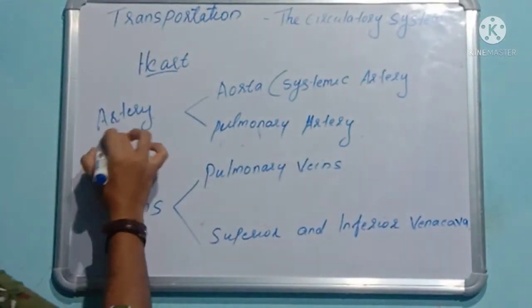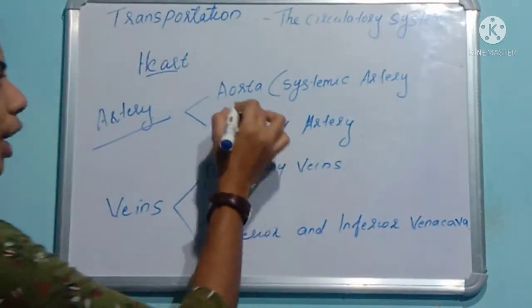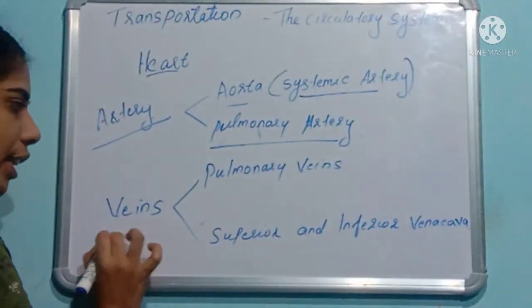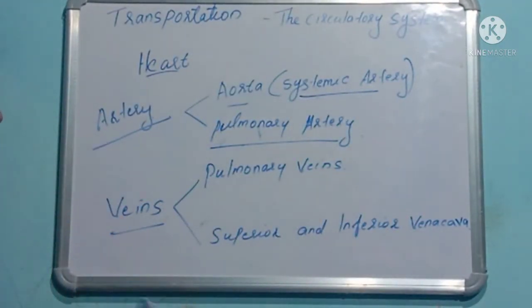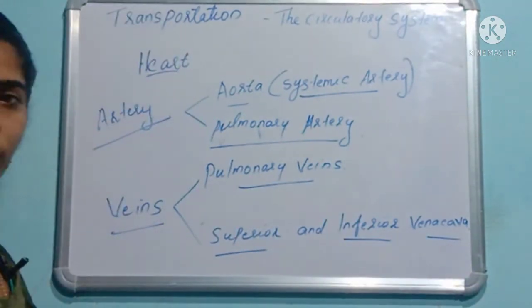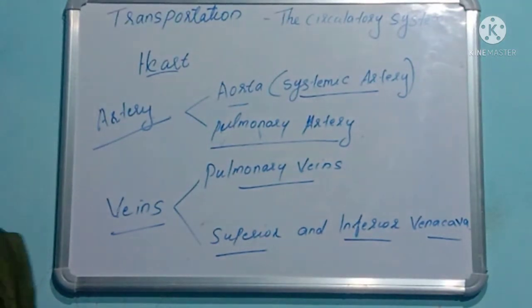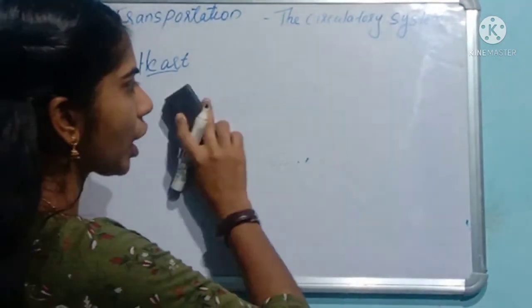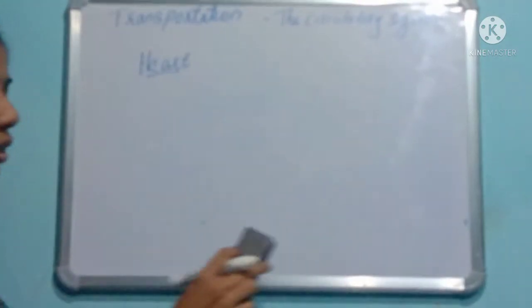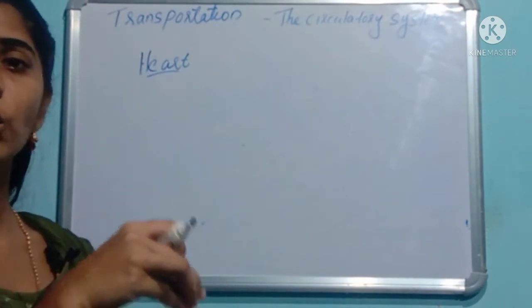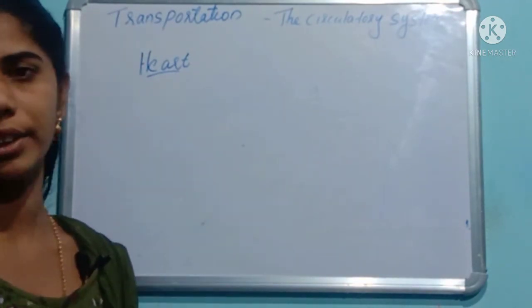So the arteries connected to the heart are the aorta, otherwise systemic artery, and the pulmonary artery. The veins connected to the heart are the pulmonary vein and the superior and inferior vena cava. Is it clear now? When you think about the functions of the heart, we have now studied the arteries and veins which support pumping the blood. Clear?